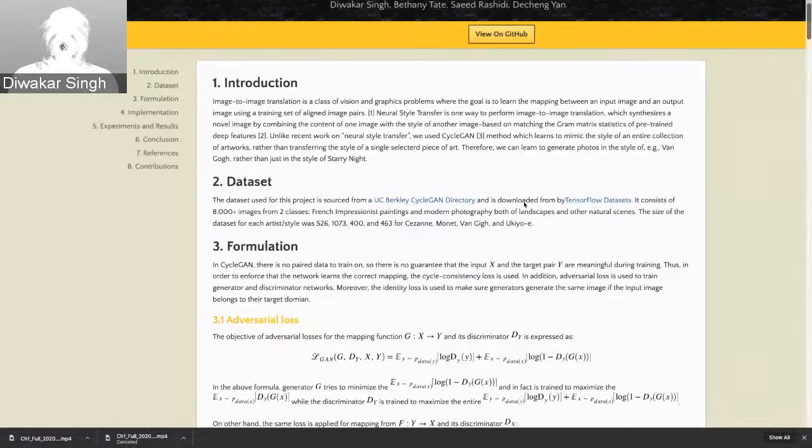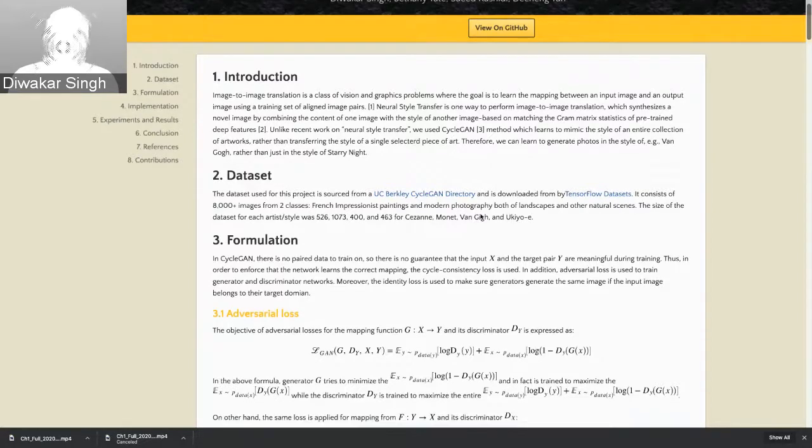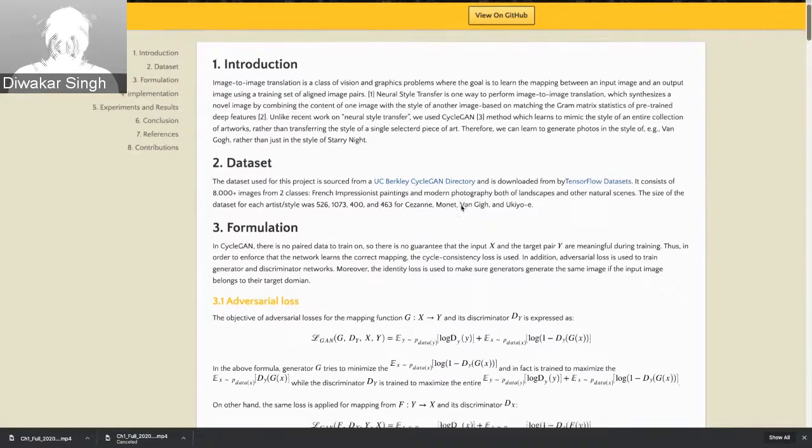The dataset used for this project can be downloaded from the TensorFlow official data collection website. It consists of over 6,000 images of landscapes, which can be attributed as domain Y, and a dataset of 4 different artists, which can be attributed as domain X. For each experiment, we take the data in domain X comprising only one of the artists, so that we can transfer the artist style to domain Y.